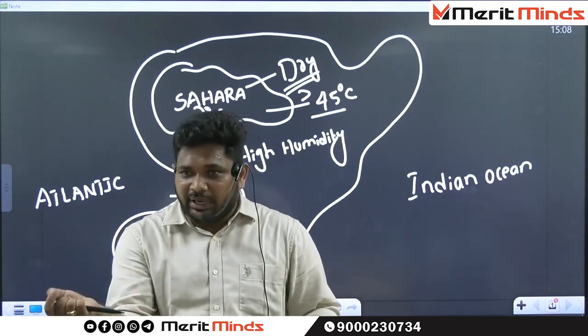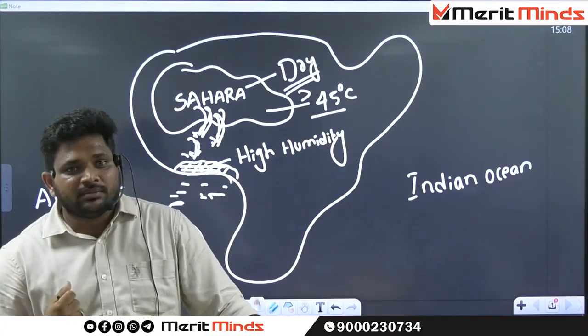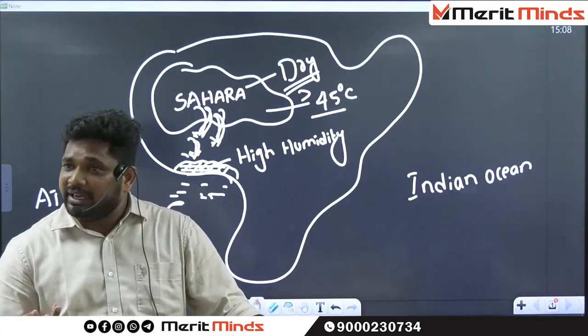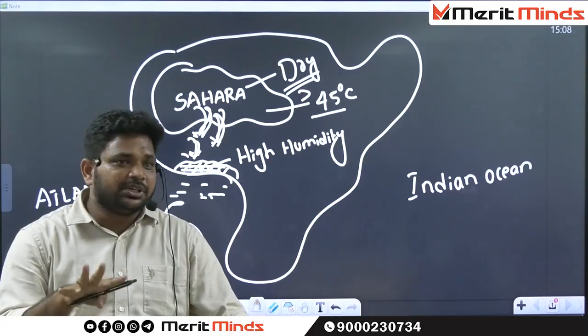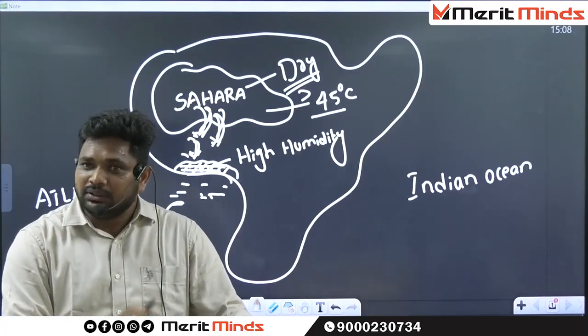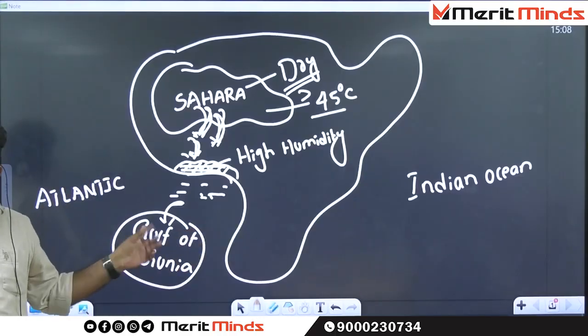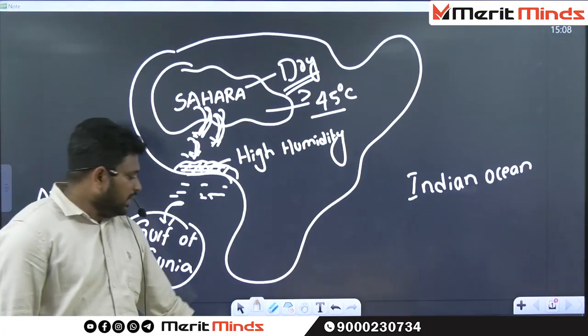If you are having any pain and you go to the doctor, the person is going to give you an injection. Whenever he gives the injection, the pain will be subsided. That particular mechanism is called respite. That's why these Harmattan winds are also known as doctor winds. Okay? What is the next wind?